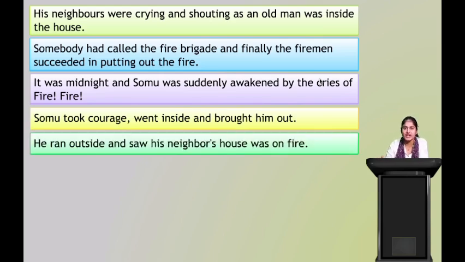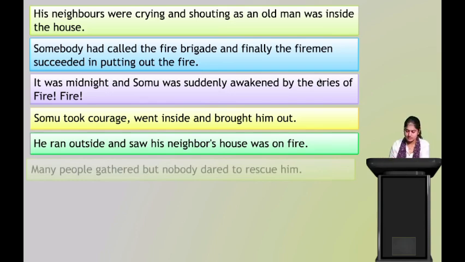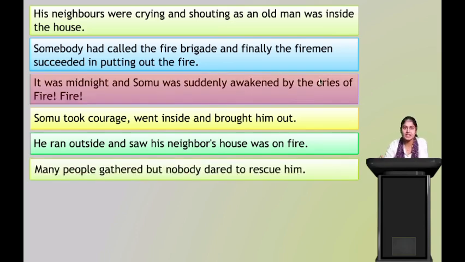He ran outside and saw his neighbor's house on fire. Many people gathered but nobody dared to rescue him. So do you think this was the proper scenario that occurred there? No, right? So now what you have to do is rearrange them properly according to what happened in the midnight.